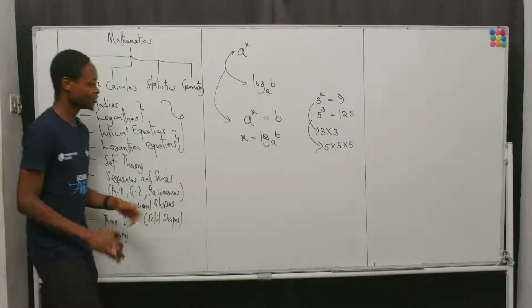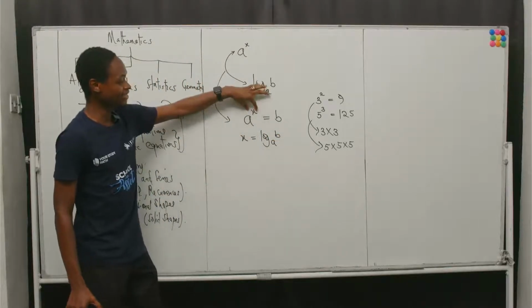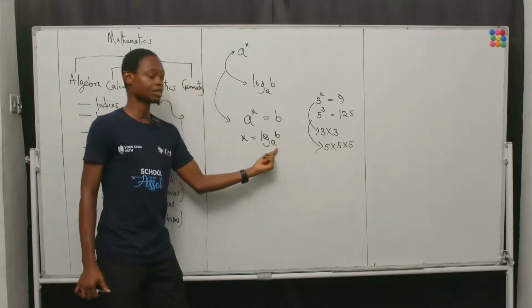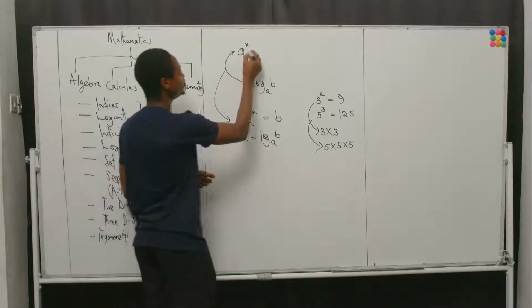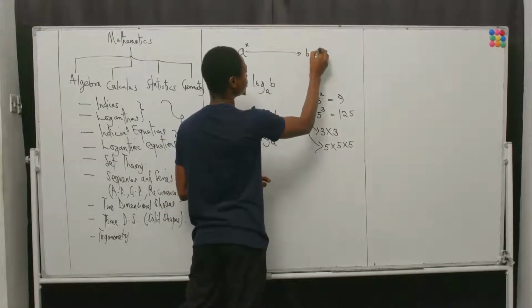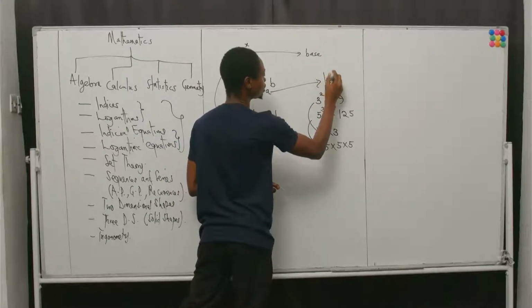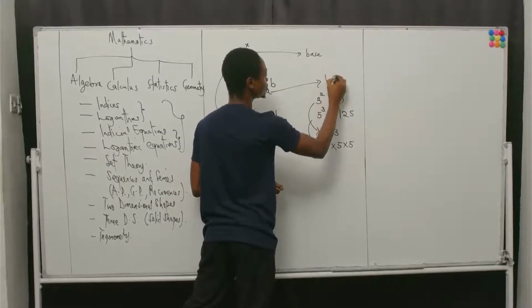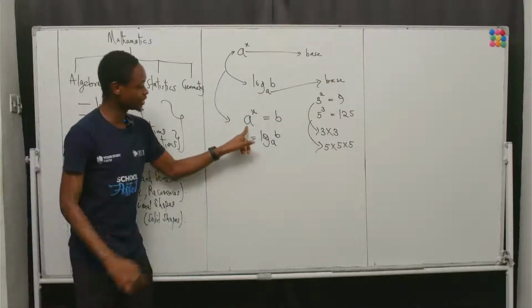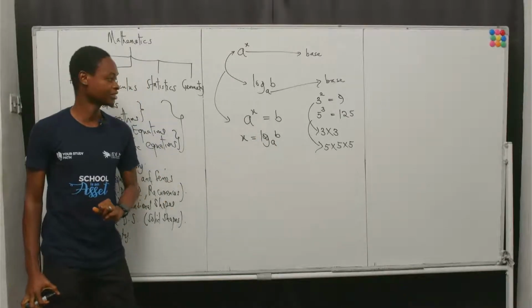So let's see. We say a raised by x is equal to b, whereby this x is in fact the logarithm of that number b to the base a. So what do you notice? The base in the indices is also the base in the logarithm. That's the first key thing. The base in the indices is also the base in the logarithm, right?